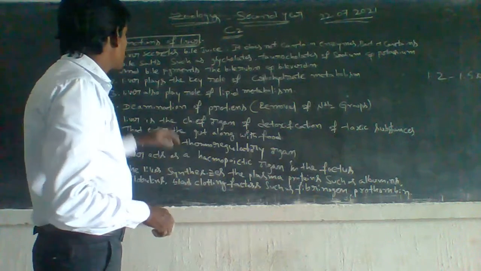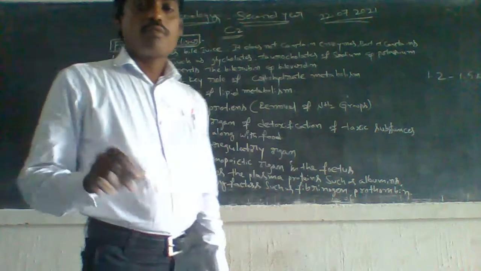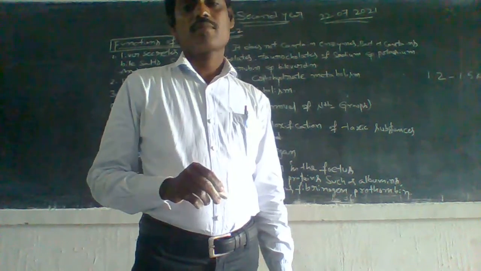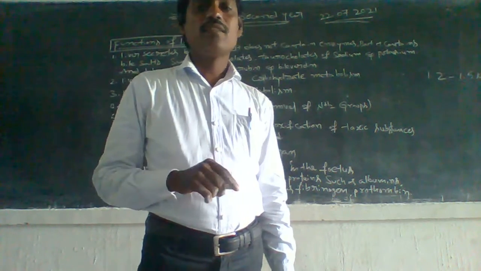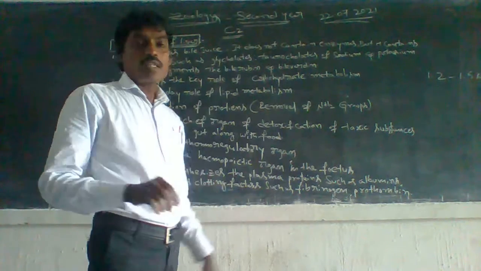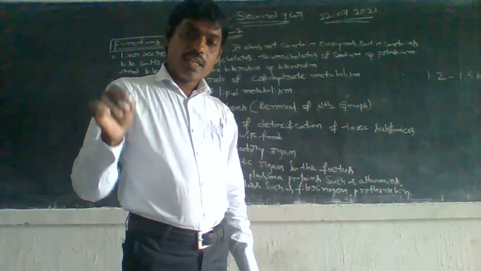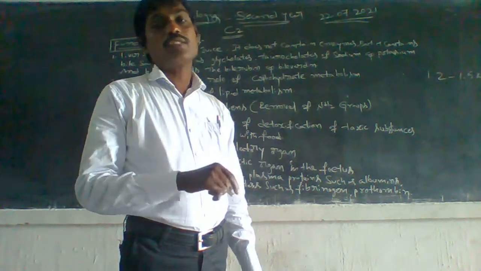Liver functions. The first one, liver secretes bile juice.